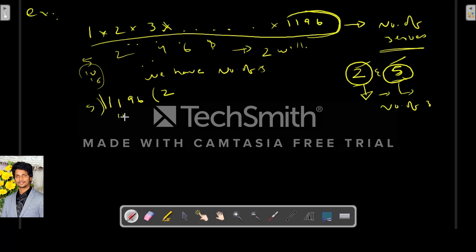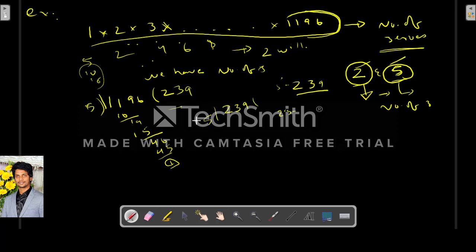So what will be the quotient? 239. So again divide this 239 with 5. Now we have the number of 5's.